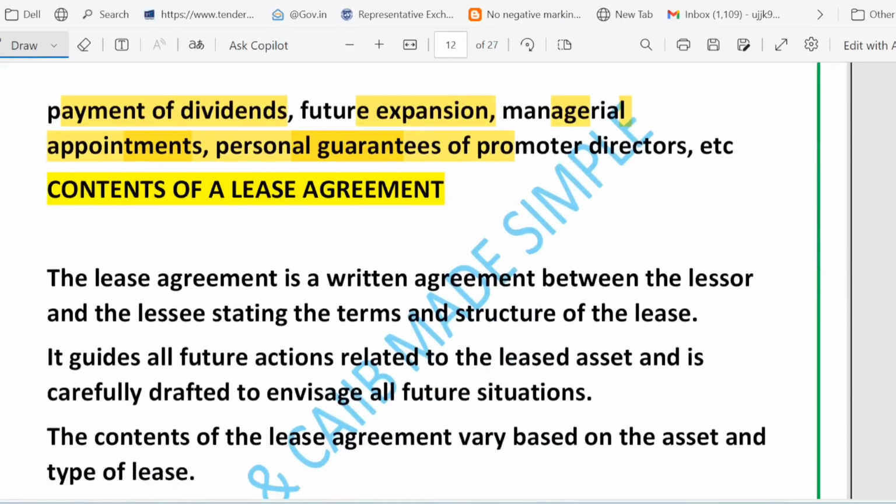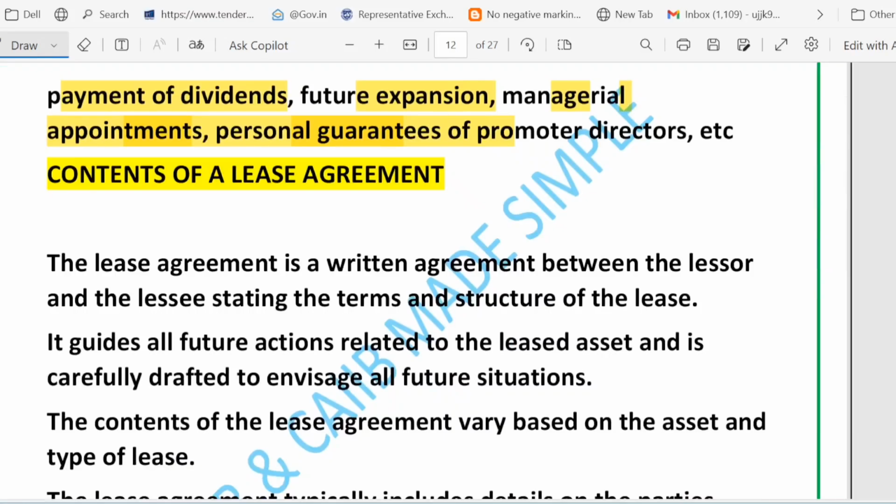Now let's talk about the content of the lease agreement. A very, very important aspect. Let's open a lease agreement and see what it must contain in simple English. A lease agreement is a written document between the owner, or the lessor, and the user, which is the lessee. The lease agreement records everything you have agreed about the asset. It's like a rule book, right?